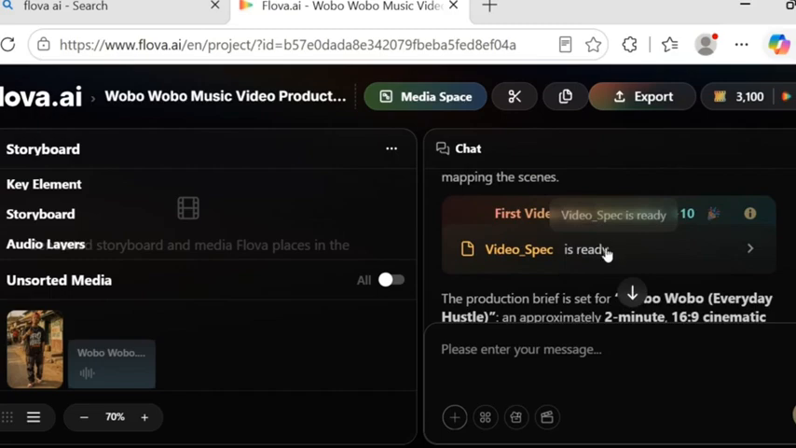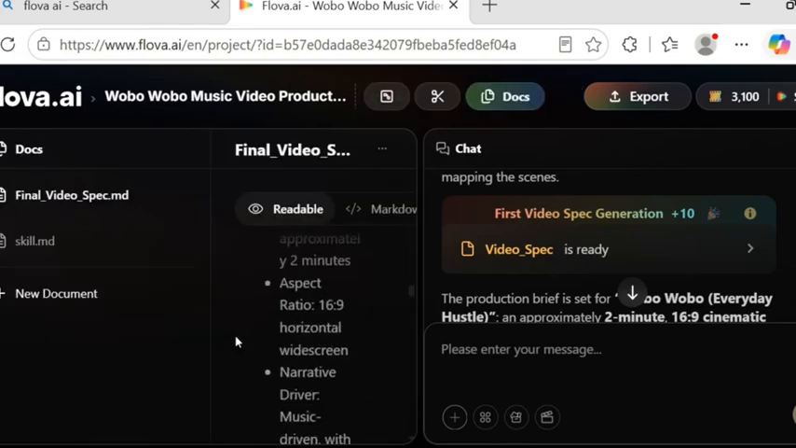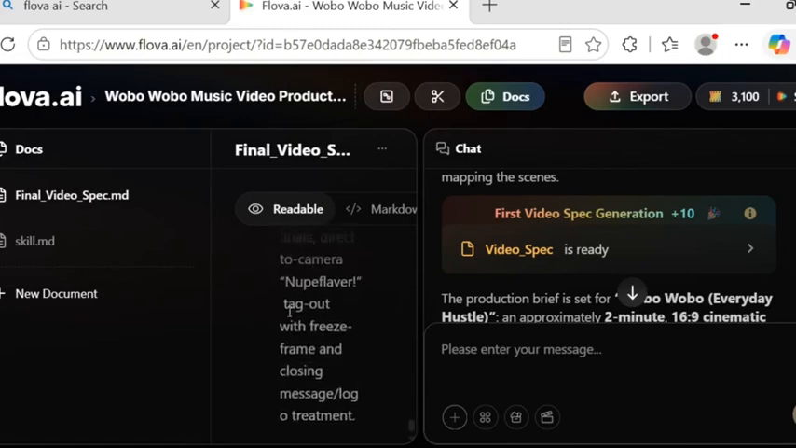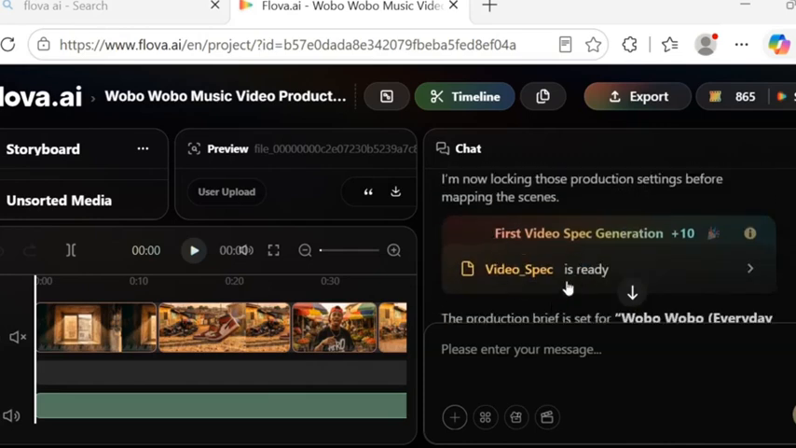Now let's click on this video space. So let's click on it. Now after I click on it, you are going to see it on my left hand side here, as you can see. Now after I click on that, the AI analyzed everything, and it gave me the video. As you can see, video space, this is the first video space.